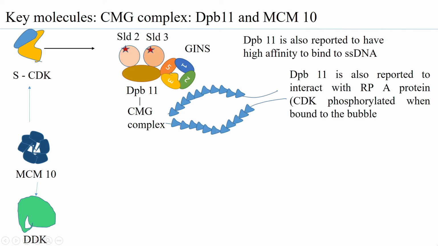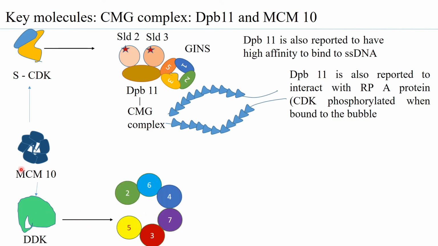But what is also observed is that it helps in ensuring that CDC45 remains bound to the open conformation of the helicase and makes it a closed conformation, that is, makes it active.